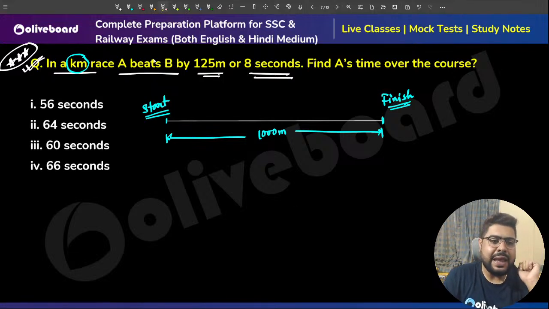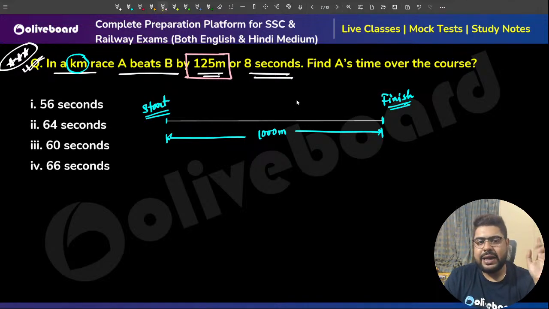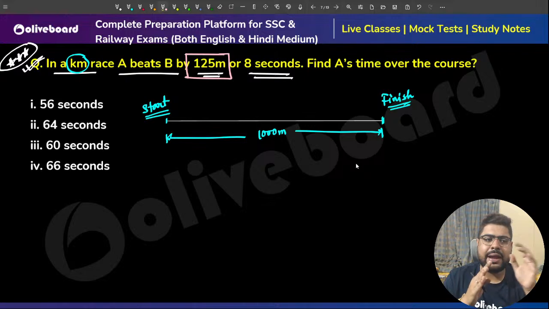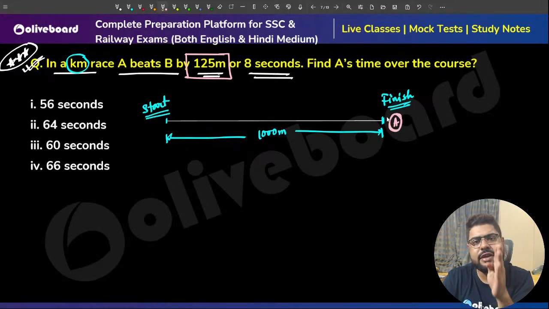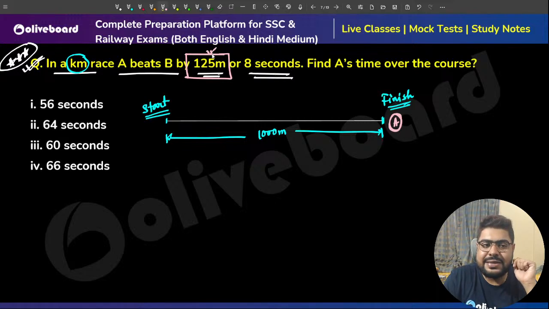Now, A is beating B by 125 meters. What does it mean in this particular problem? You see now, this means when A has reached the finish point, B is still 125 meters behind.